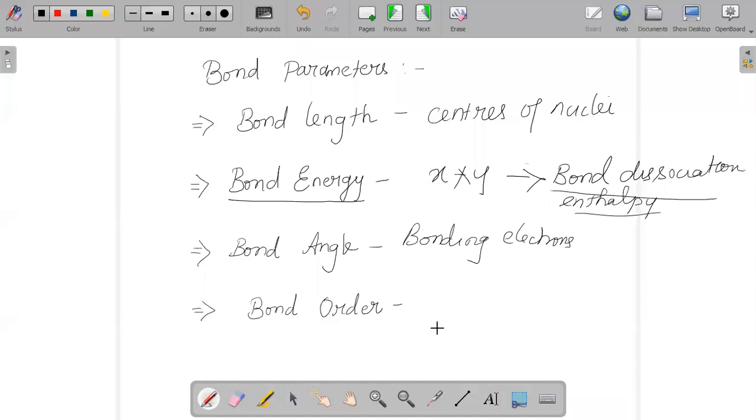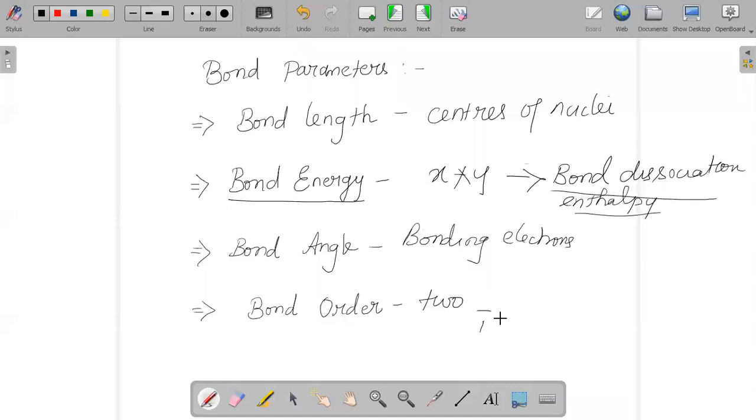And the next one is your bond order. When we talk about bond order, in the Lewis representation of your molecule or ion, the number of bonds present between the two atoms, we call it the bond order. We all know if it is a single bond, we say the bond order is 1. If it is a double bond, the bond order is 2. If it is a triple bond, and so on.